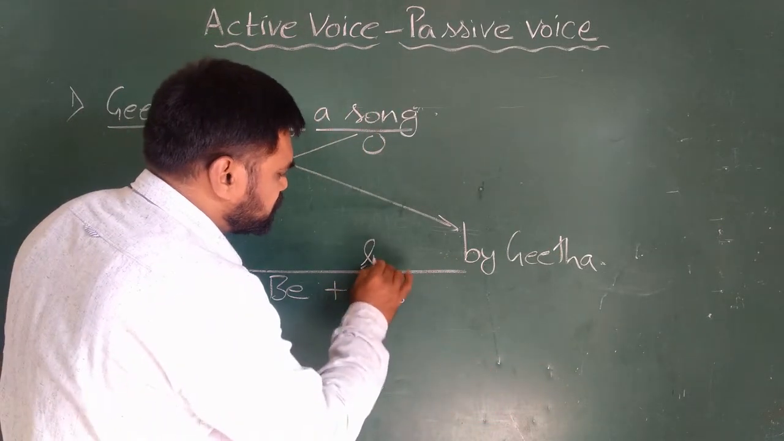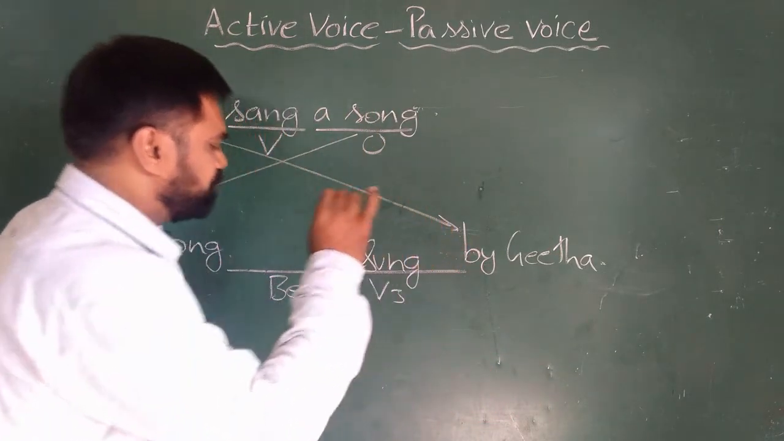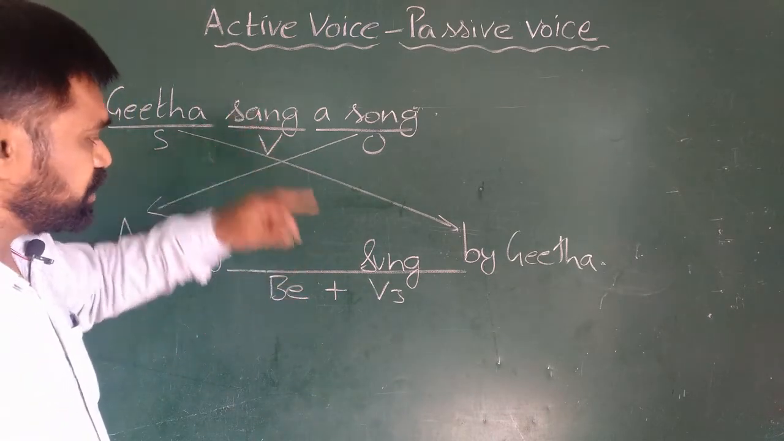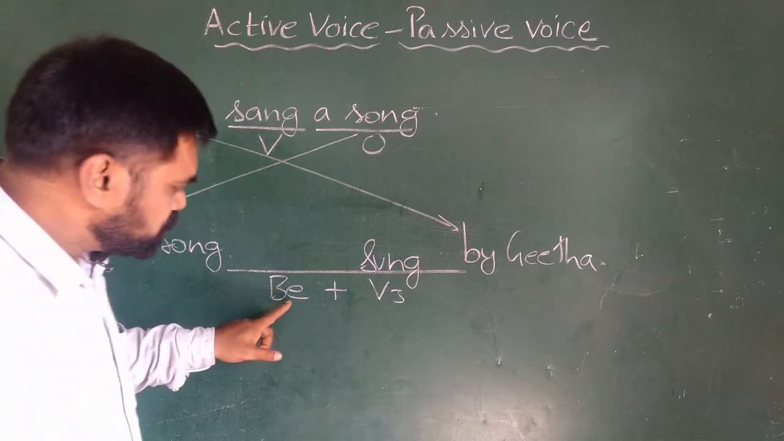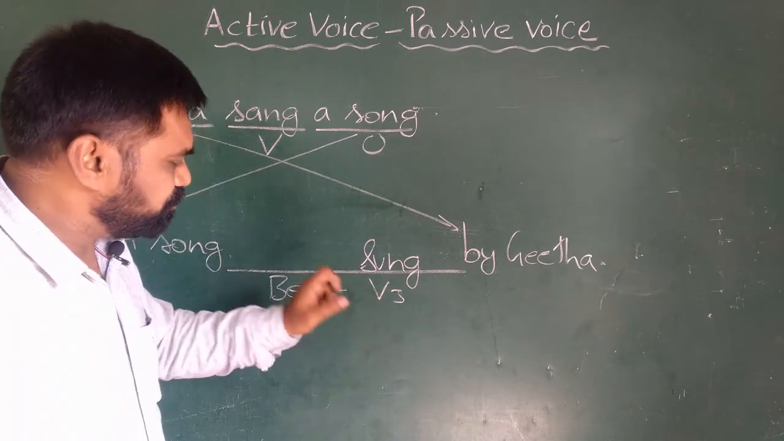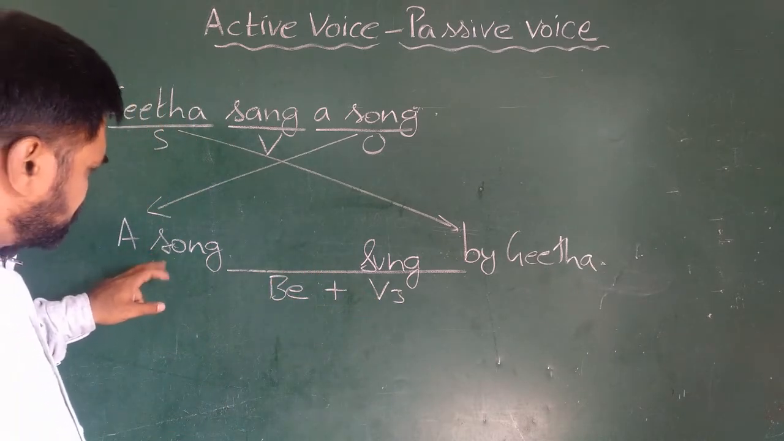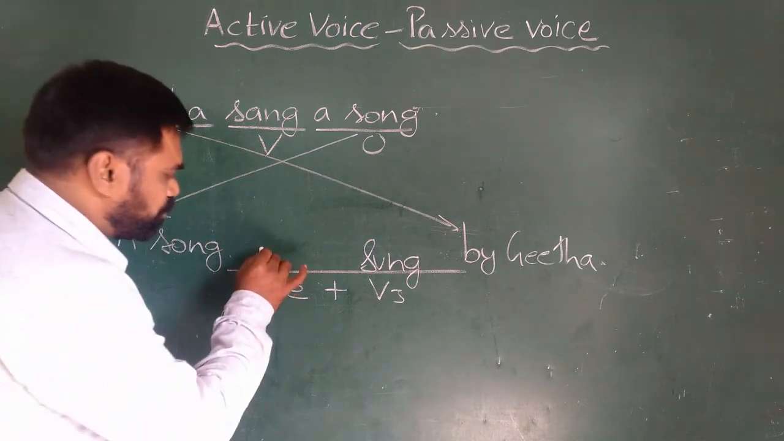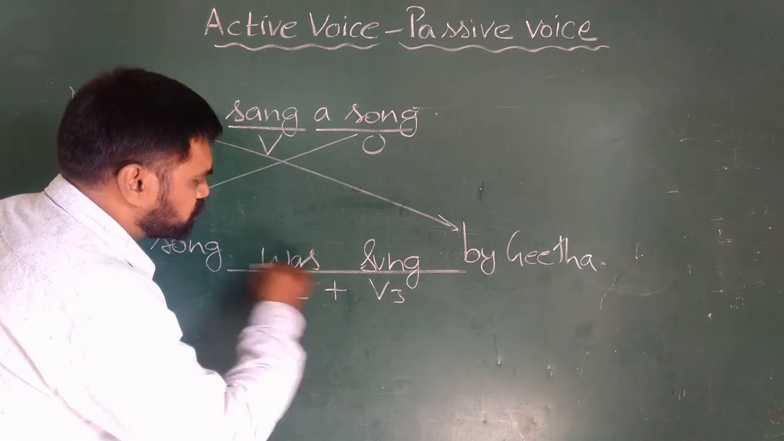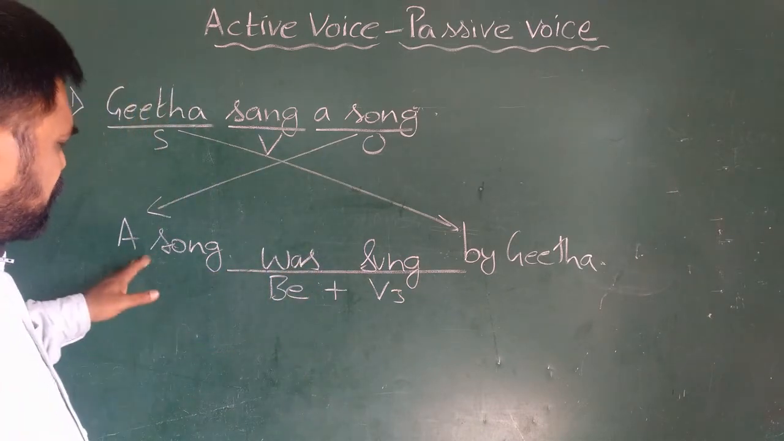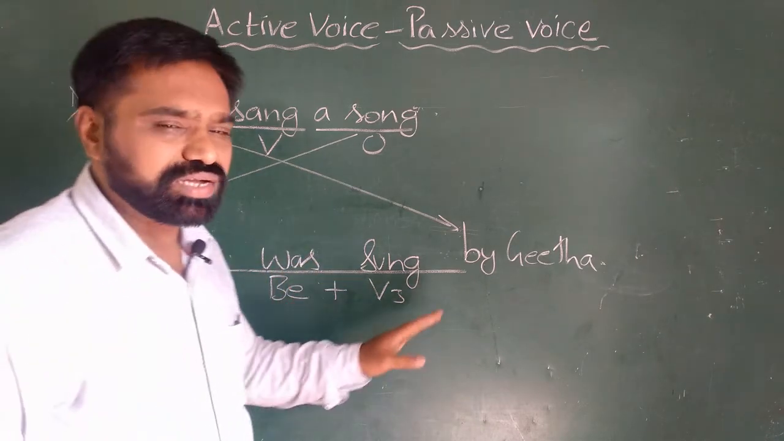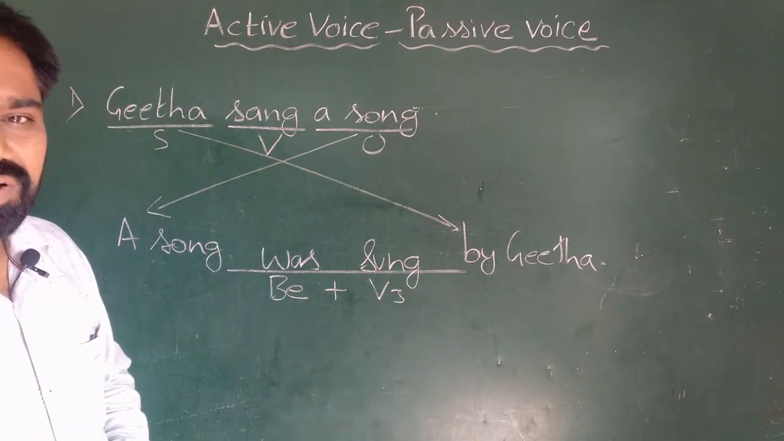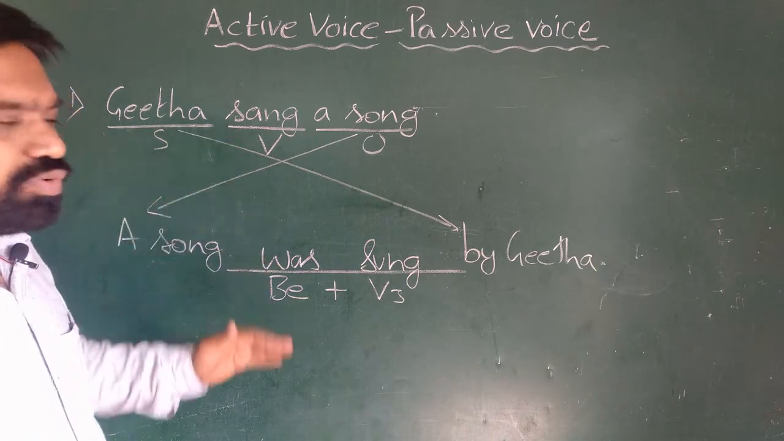I take sung here. The leftover is be form. Now to change an active voice into passive voice, we have to use the proper be form plus V3. As the subject is singular and verb is past tense, so the proper be form is was. So the answer is, a song was sung by Geeta. Now that is how we have to transform an active voice into passive voice.